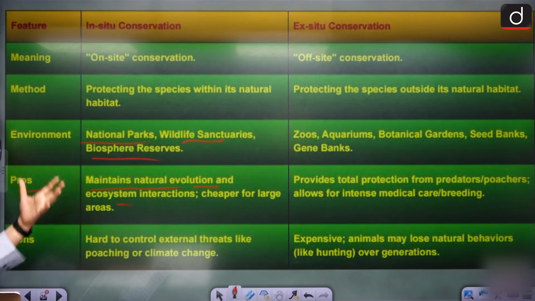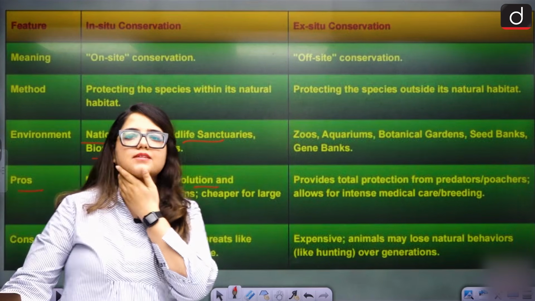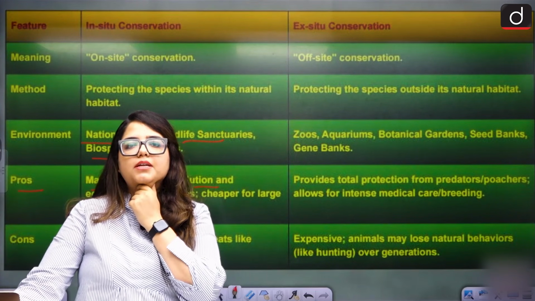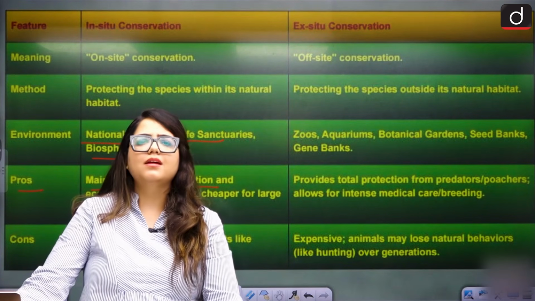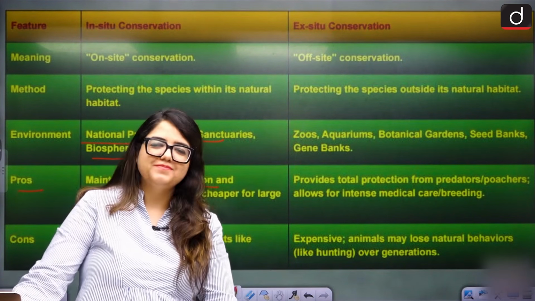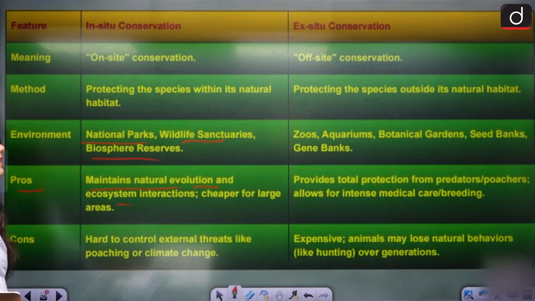This is in situ and ex situ conservation. Please tell me you understand that. Yes, is that clear? Absolutely clear? Any doubt, any query? Anything? No? Okay. So I think the species part is clear here.